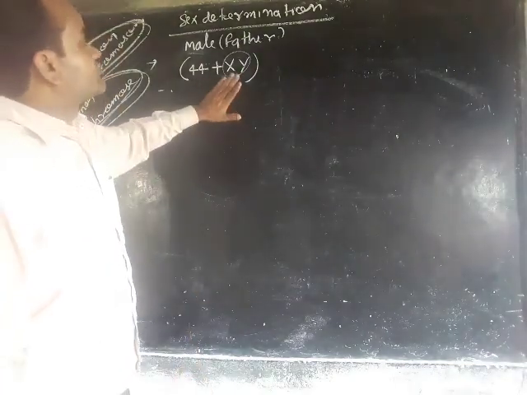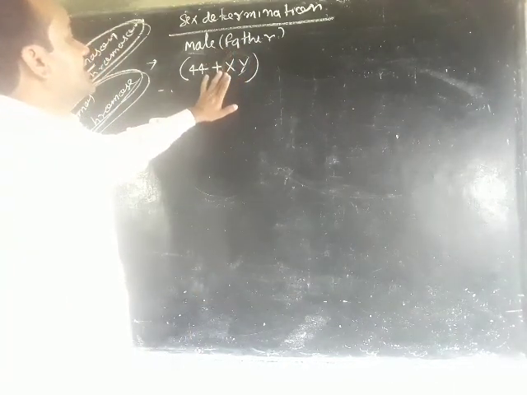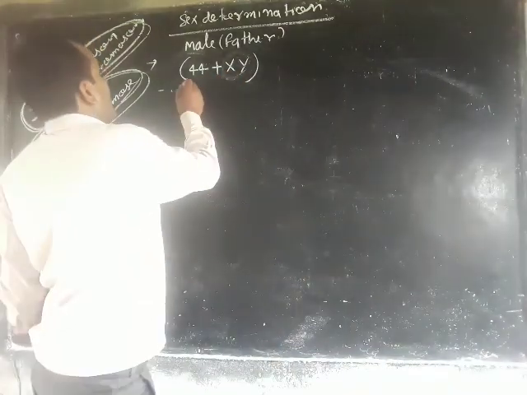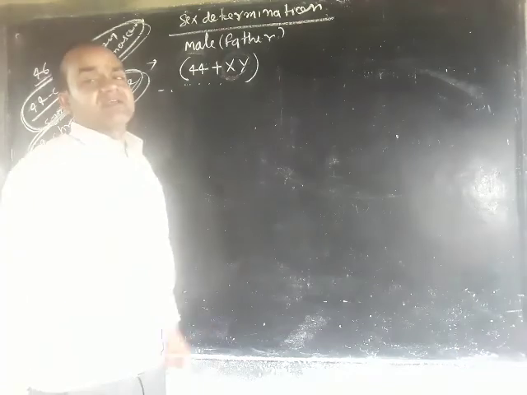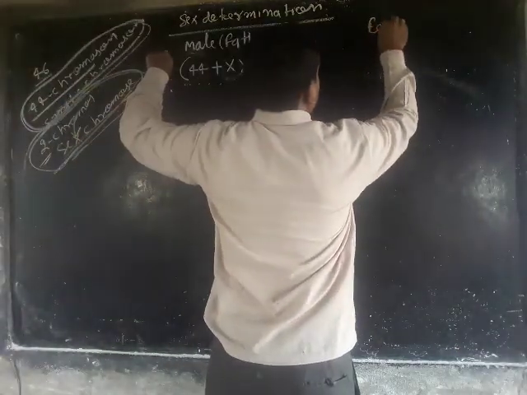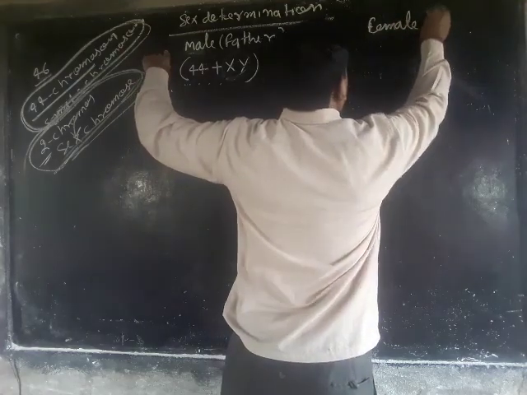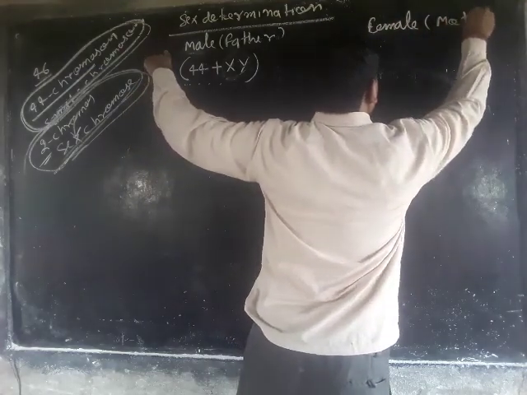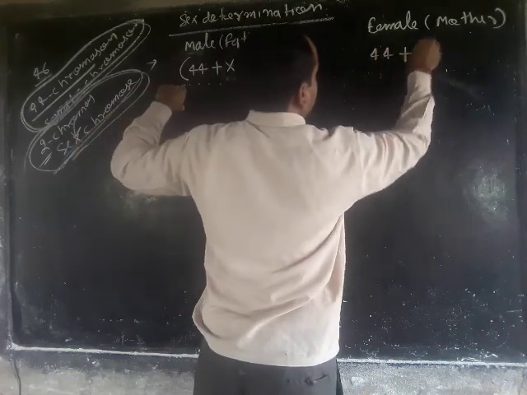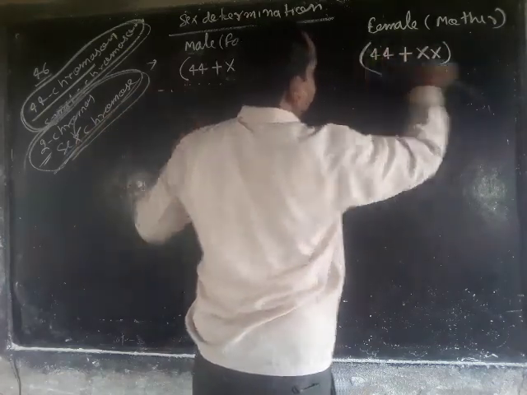So the Y chromosome has the ability to form the male reproductive organ, that is the testis, and the offspring will also be a boy.